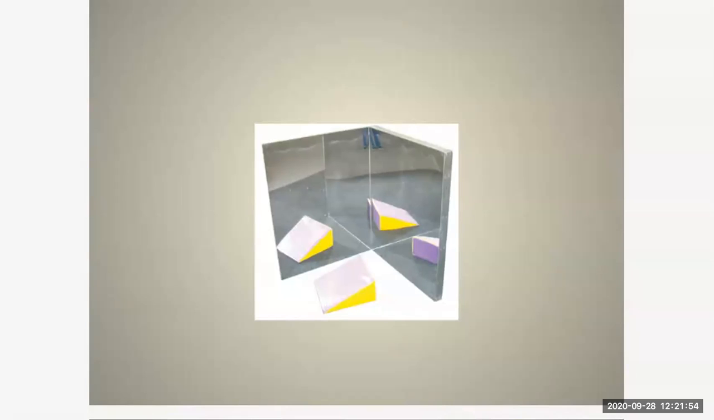If you increase the angle between the two mirrors, the number of images will decrease. So it is vice versa. Okay. I hope you understood what I said.